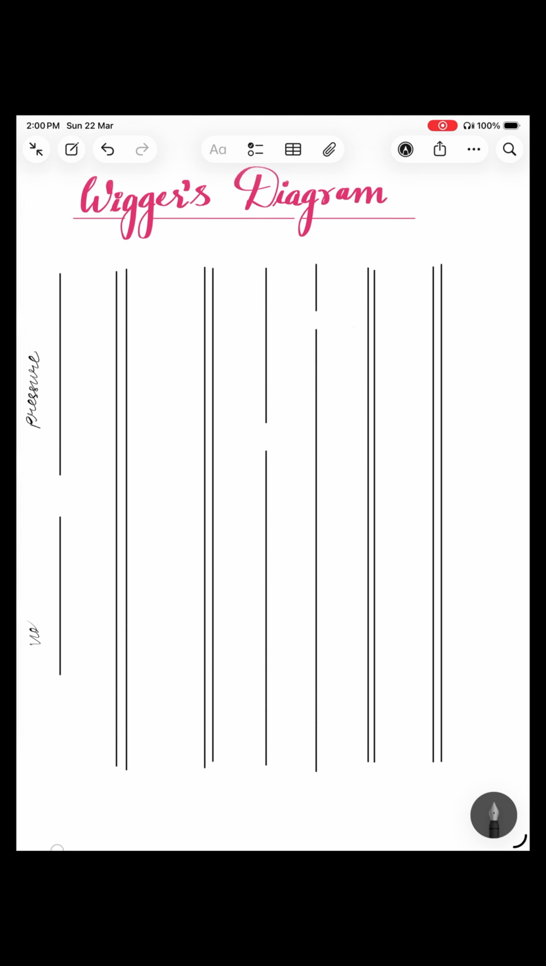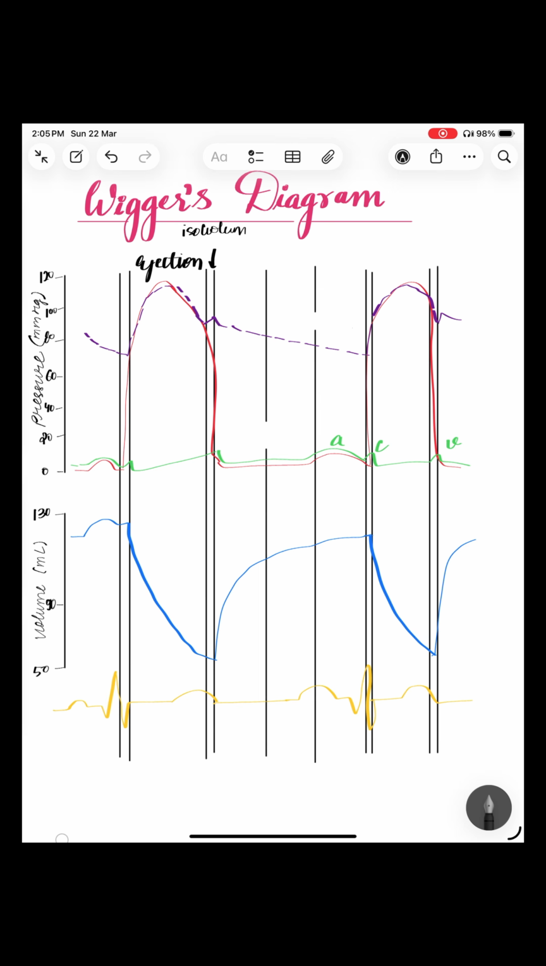Let's understand the Wiggers diagram the easy way. We've all seen this complicated graphical diagram showing events of the cardiac cycle but fail to understand it. So today we're going to break it down.